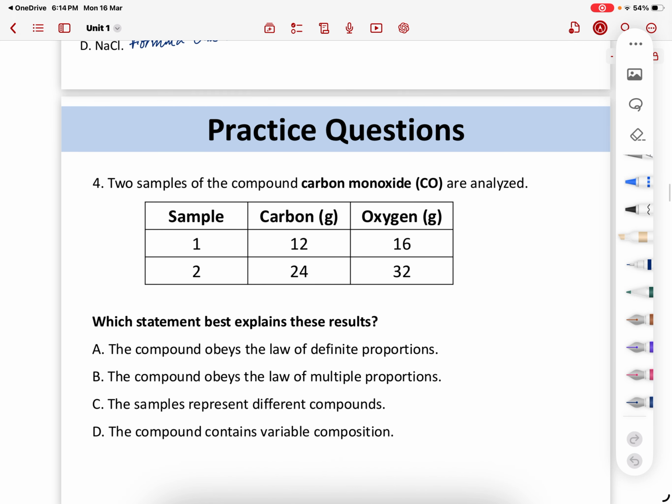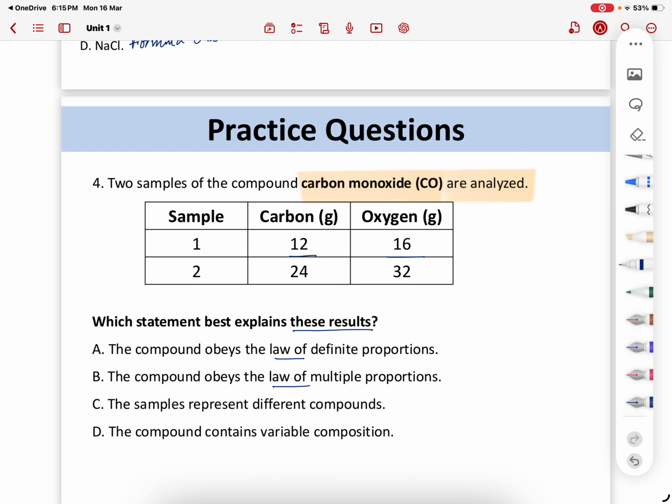Next question. Two samples of the compound carbon monoxide are analyzed. Sample 1 has carbon 12 and oxygen 16 grams. Look at the ratio of both of them. Which best explains these results is about the laws. So 12 and 16 must be divided by a common number.